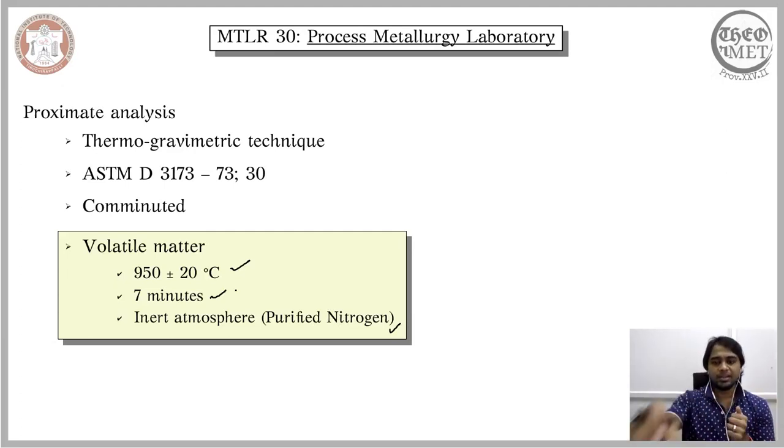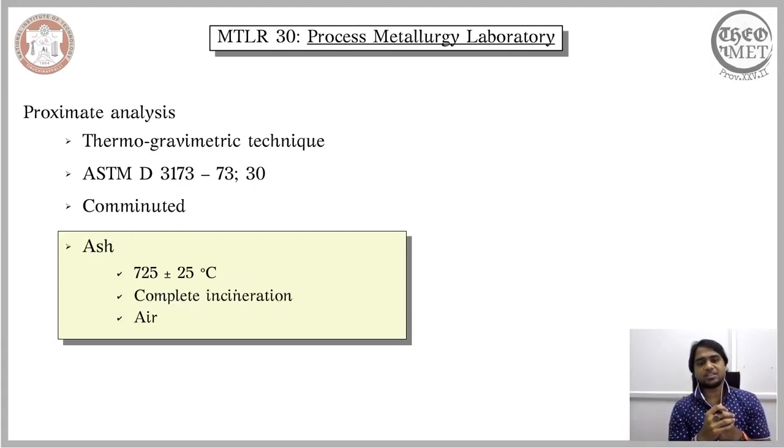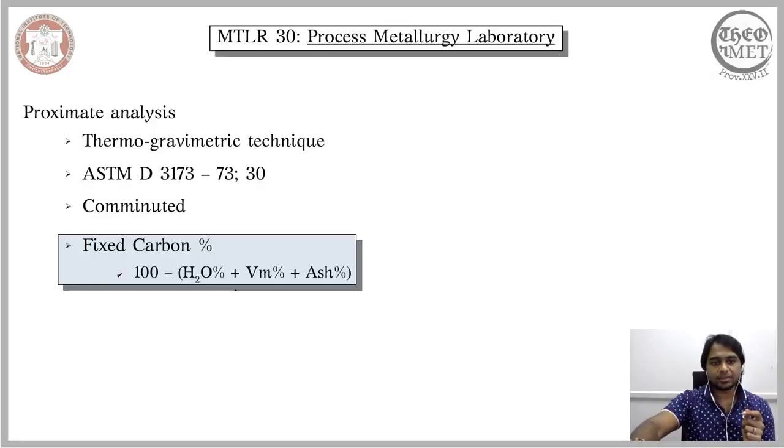of volatile matter. Finally, when you want to calculate the amount of ash that is present, you are reducing the temperature when compared to the calculation of volatile matter to 725 degrees Celsius. Now you are replacing the inert atmosphere with regular air, which is relatively rich in oxygen, and then you allow the coal to completely incinerate, and then you measure the amount of ash that is present and translate it to its content. So having identified the moisture content, volatile matter, and the amount of ash that is present, you ultimately calculate the fixed carbon that is present in the coal.